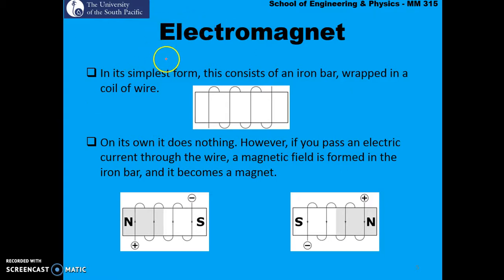So let's just look at a brief intro into what an electromagnet is. In its simplest form, it consists of an iron bar wrapped in a coil of wire. On its own, it does nothing. However, if you pass an electric current through the wire, a magnetic field is formed in the iron bar and it becomes magnetic in nature.